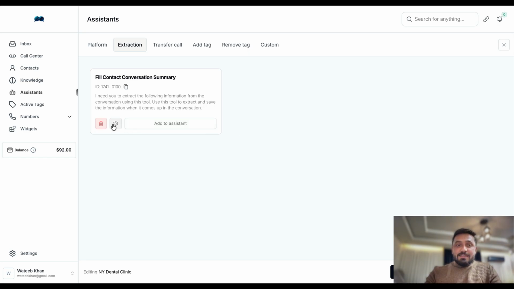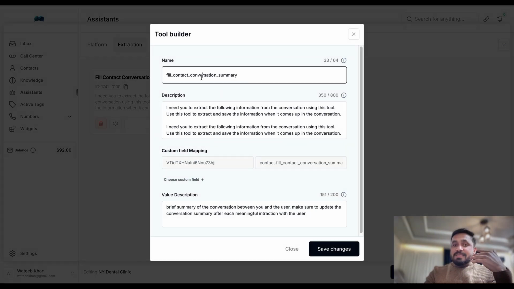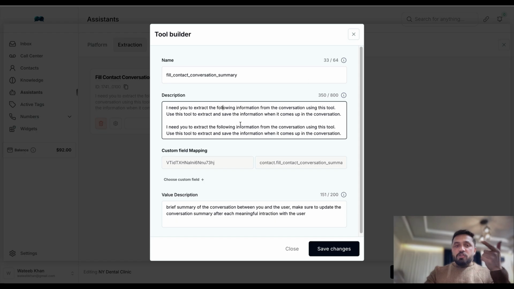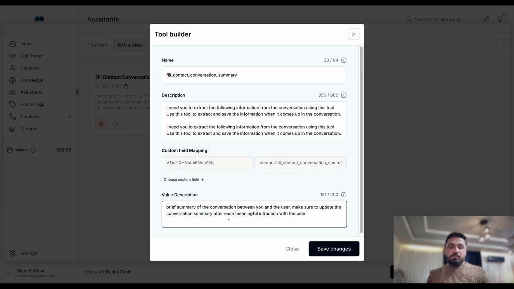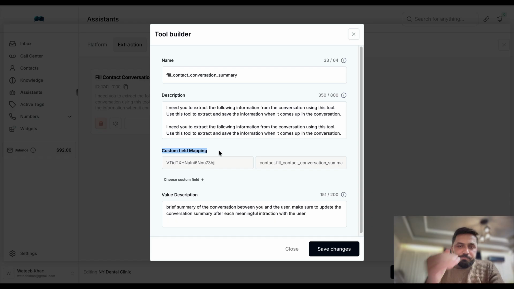Here, we can give it a unique name. We can name it toothache issue. And in the description, we're going to describe that whenever the user describes the issue they are facing, extract that issue from the conversation, and we describe what exact part we want to extract from the conversation. Similarly, here we want to extract the actual data, and custom field mapping.